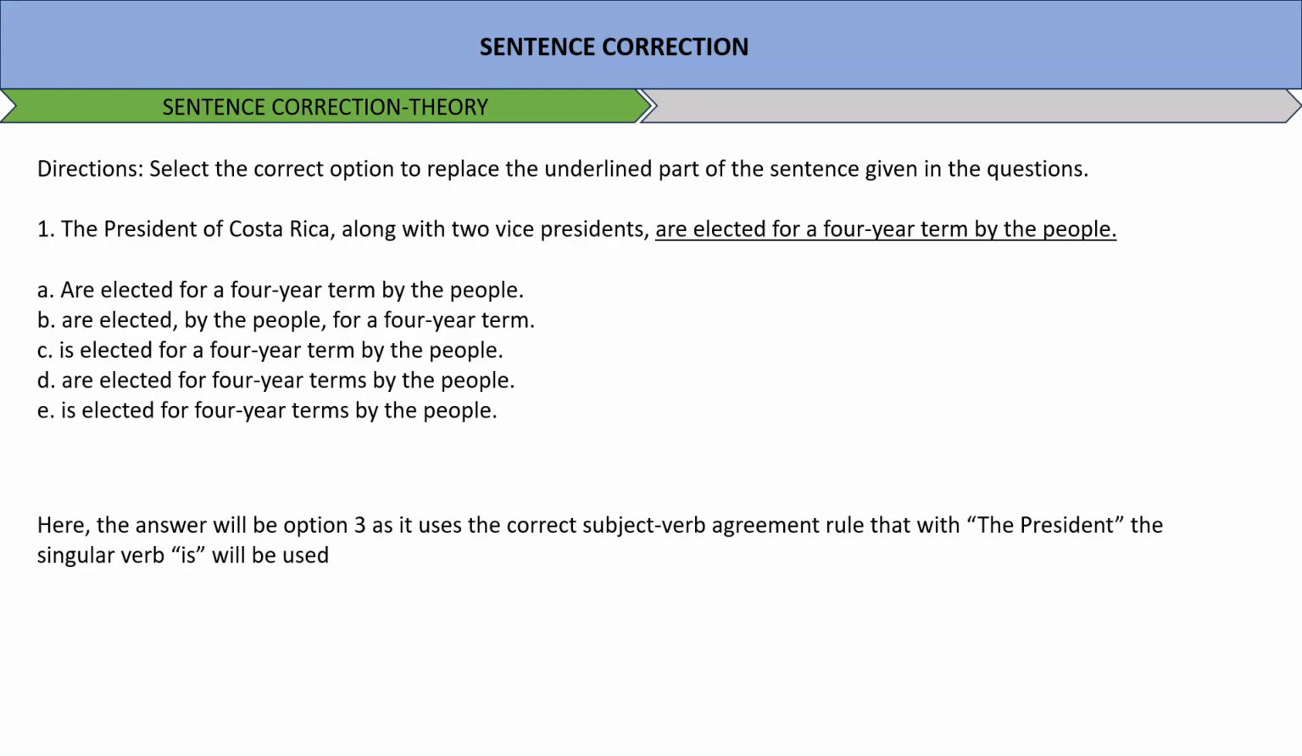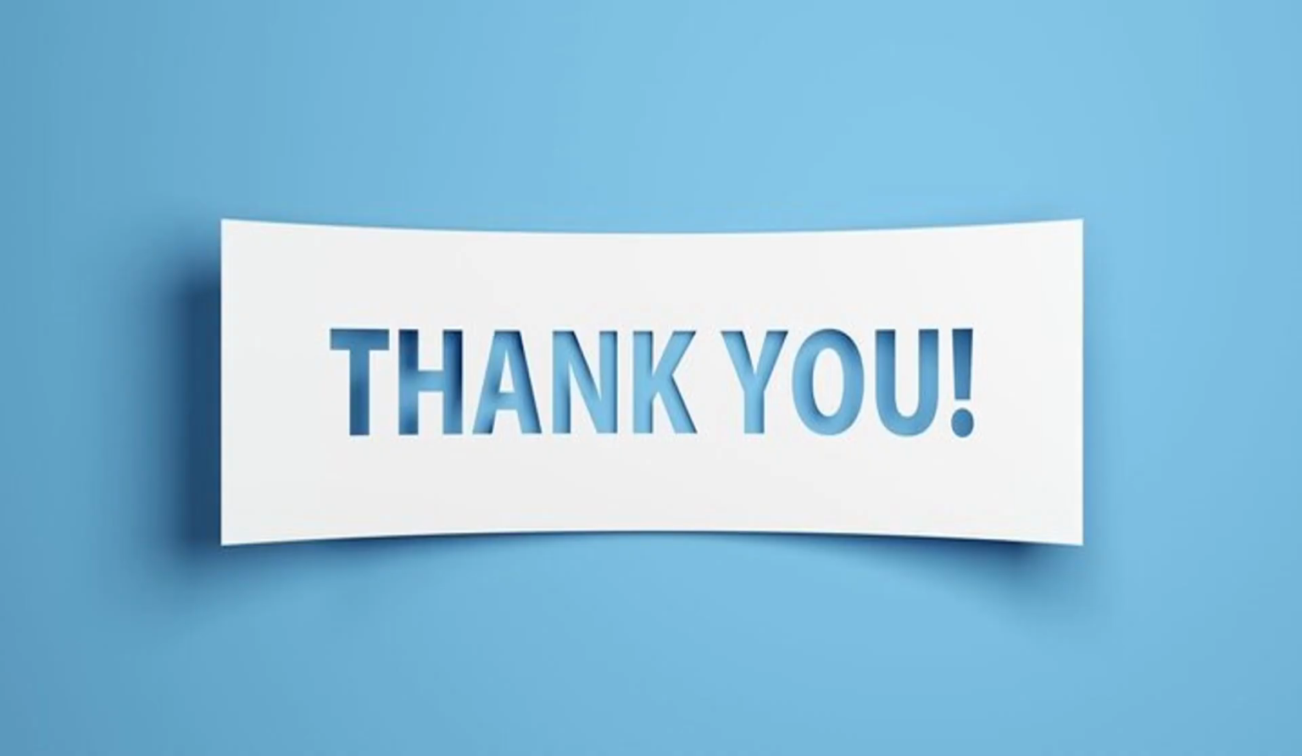Now here the answer will be option 3. Why? Option 3 uses the correct subject verb agreement rule with the singular subject and singular verb. So the correct answer would be: the president of Costa Rica along with two vice presidents is elected. The president is elected for a 4-year term by the people. This is appropriate. Okay, next.